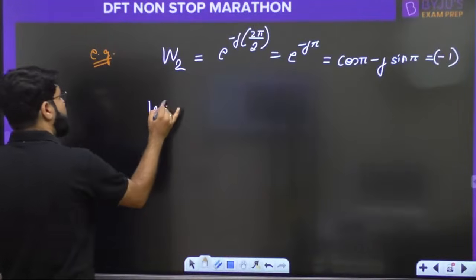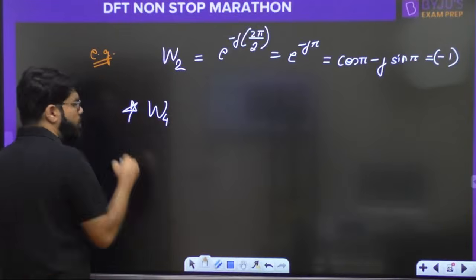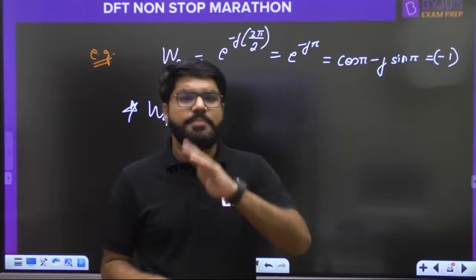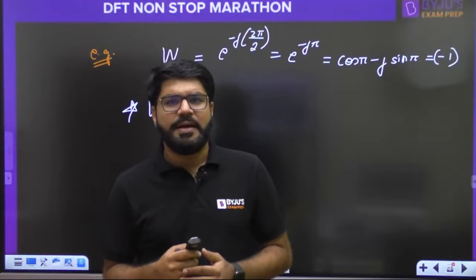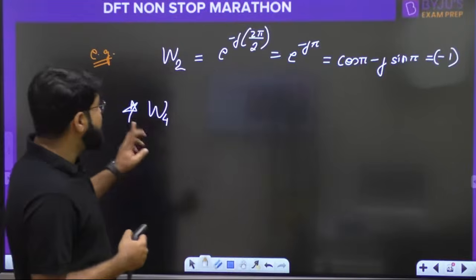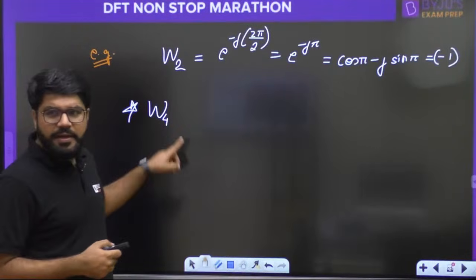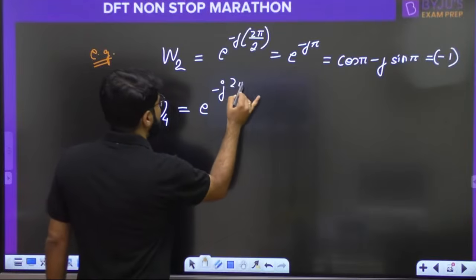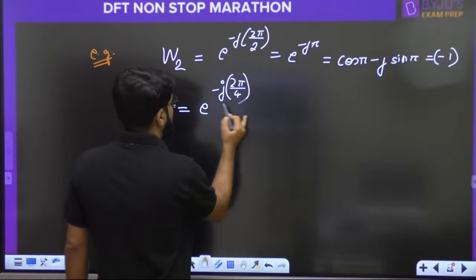What should be the value of W4? Now, ye important hai. Why? Majority of the questions which comes on direct calculation in exam like GATE can be on 4-point signal. For 4-point signal, what will you calculate? W4. So what is the W4? E raised to the power minus j 2 pi by n, 2 pi by 4.